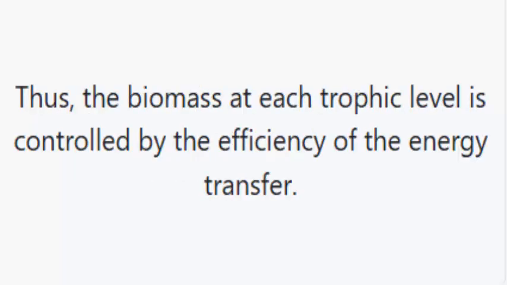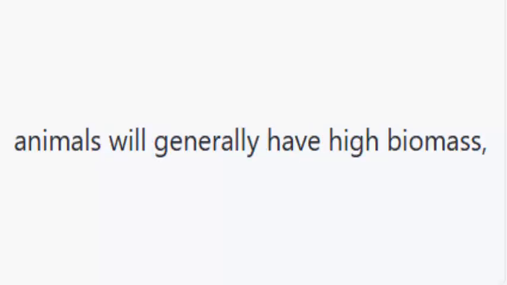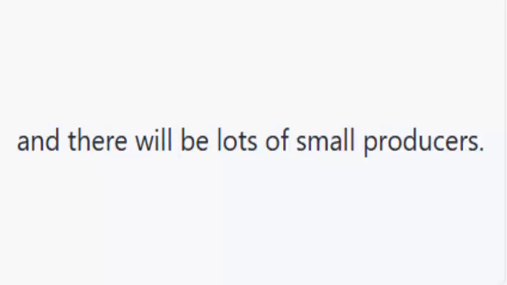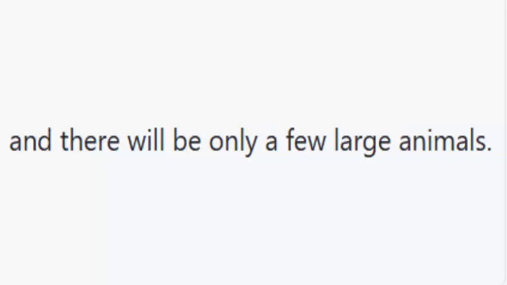Thus, the biomass at each trophic level is controlled by the efficiency of the energy transfer. At the lowest trophic level, animals will generally have high biomass, and there will be lots of small producers. At the highest trophic level, animals will generally have low biomass, and there will be only a few large animals.